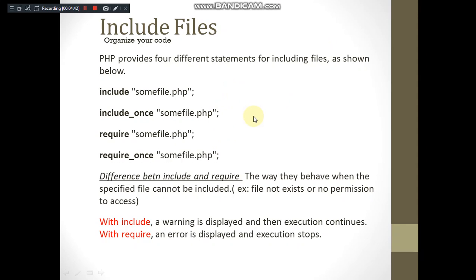So then what are include once and require once? You know very well that when you are executing any program, the most frequently used data is stored in the cache because it is faster than the main memory, right? And if it is used very frequently.